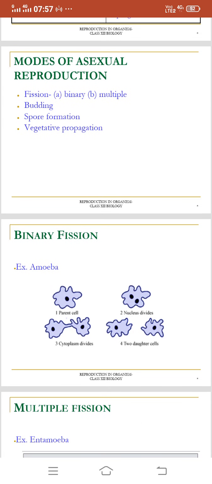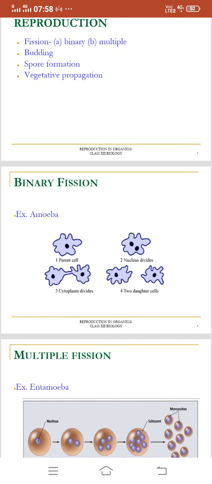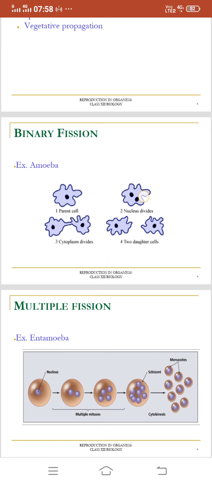Now you can see in this slide the fission mode, or you can say binary fission, and the example is Amoeba. So you can see a parent cell, a single cell. In the first step, the nucleus present in the parent cell divides into two. In the second step the nucleus divides, and in the third step the cytoplasm divides, and ultimately two daughter cells are formed. So this process is called binary fission.